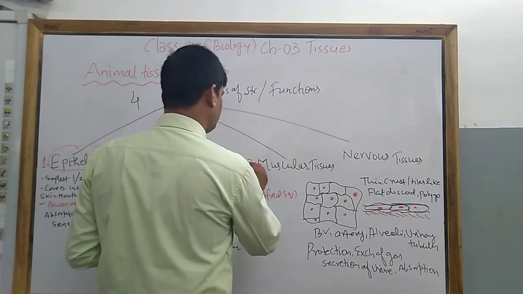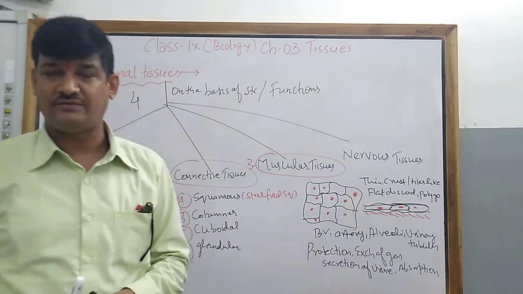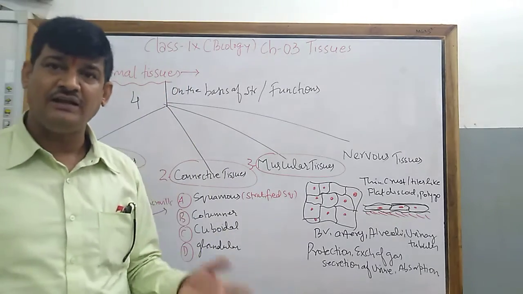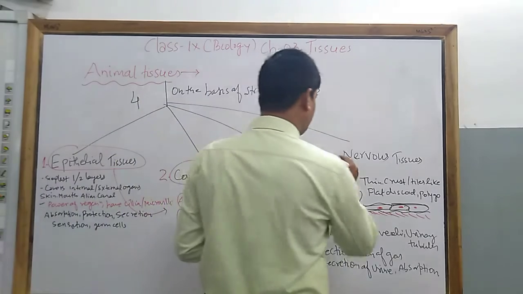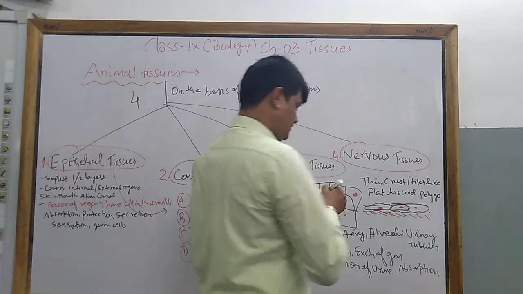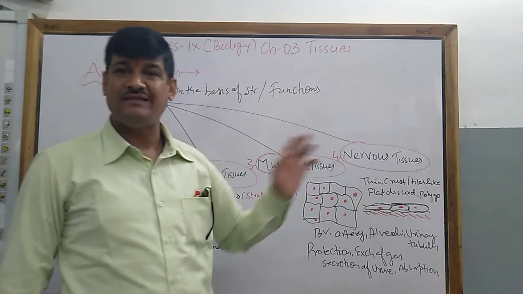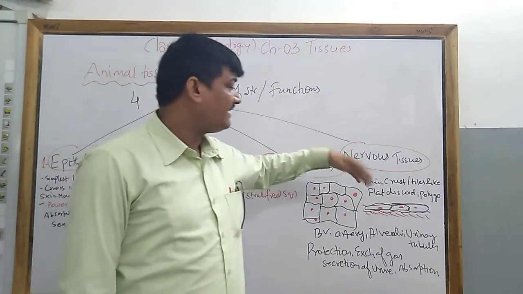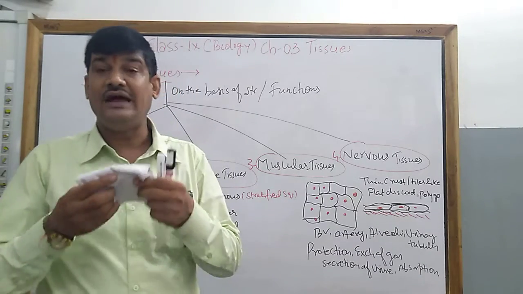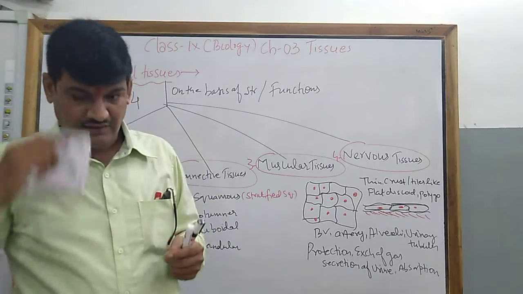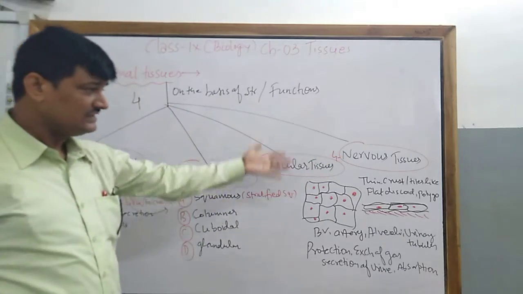Now third number is muscular. As the name suggests, muscular tissue brings movement to your body parts. Our locomotion, our bending, our posture is controlled by the muscular tissue. Now the fourth number is nervous tissue. Nervous tissue basically conveys the message from one part of the body to another part of the body, as well as provides sensation against stimulus. So we will describe one by one.